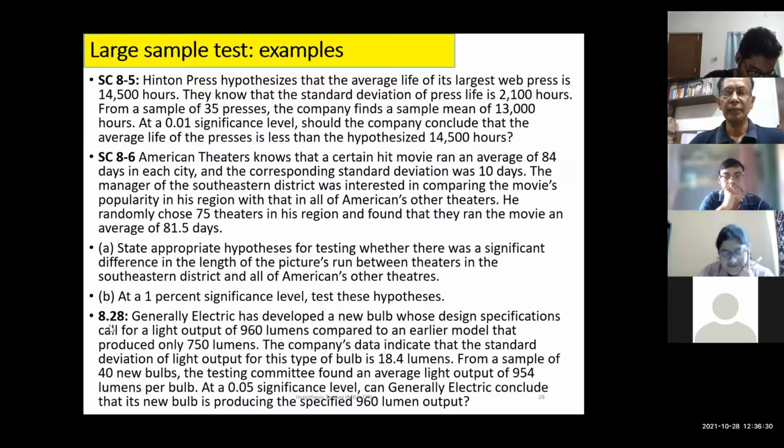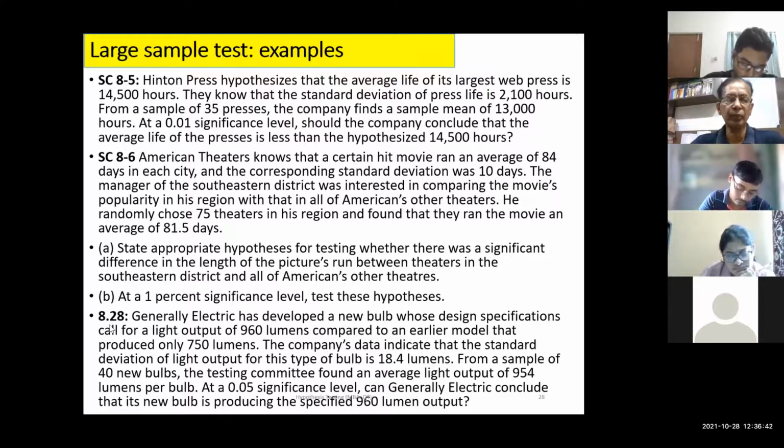954 is what you found, what you observed, against the expectation. You expected 960. Okay, so the numerator will be 954 minus 960. And here in this question, it is given to be tested at 5% level.